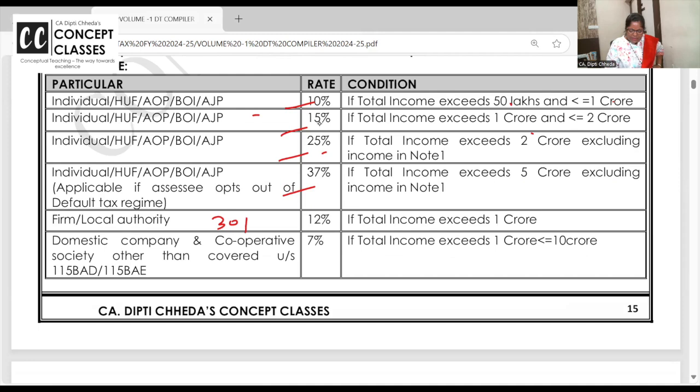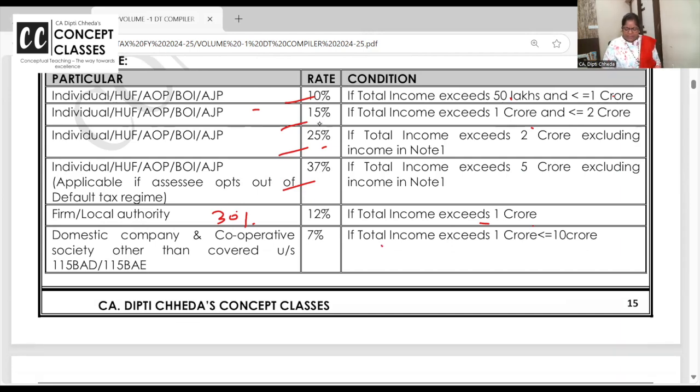Partnership firm, what is the tax? 30%. And if the income exceeds 1 crore, surcharge is 12%. For partnership firm, the surcharge is 12%. Domestic company, what's the tax rate? 30%.